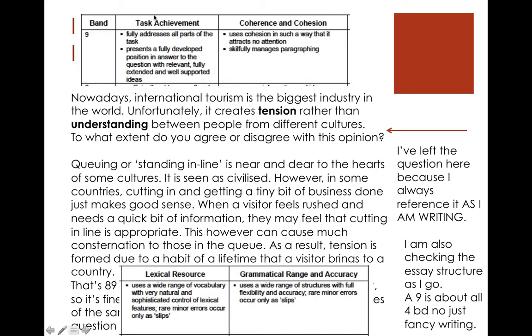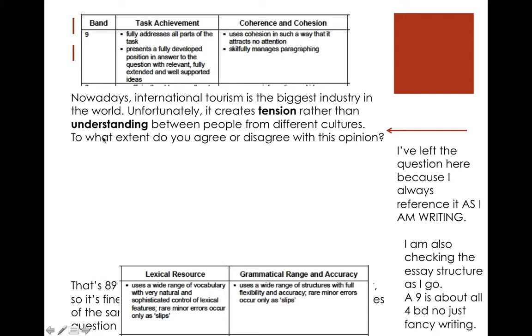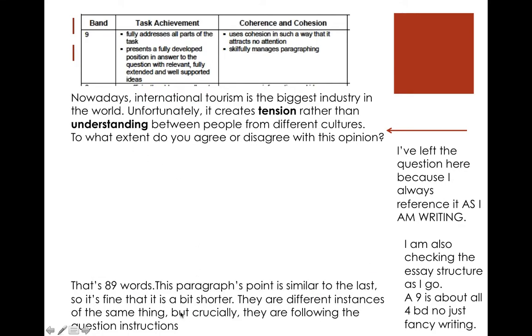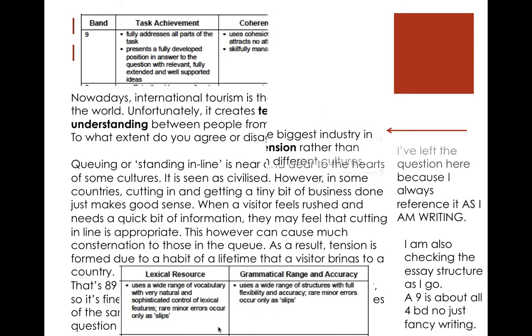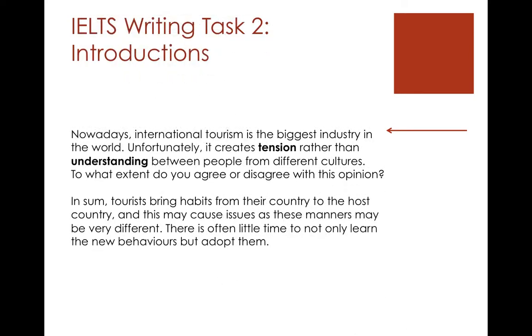If you don't know what band 9 is or what it means, you can't get a 9. I mean, unless you're just a native speaker. So that's 89 words. This paragraph point is similar to the last, so that's fine that it's a bit shorter. There are different instances of the same thing, but crucially, they're following the question instructions. Okay, and now we need a conclusion.